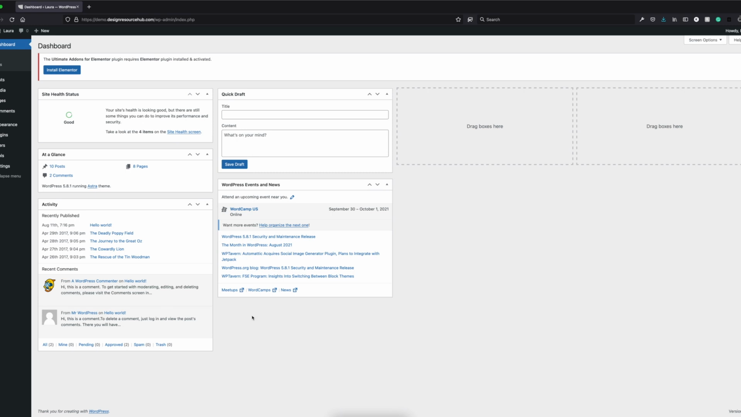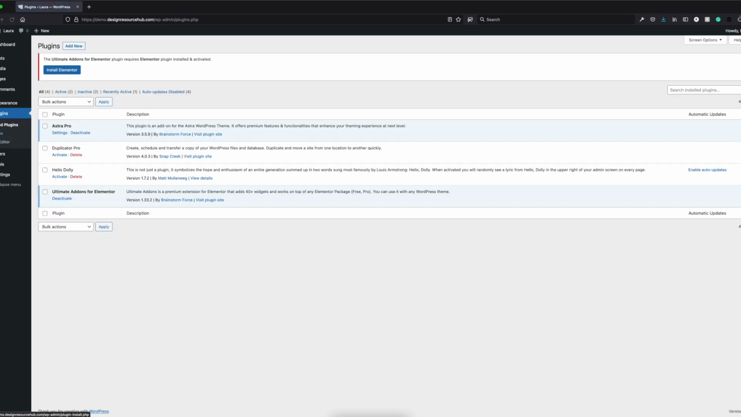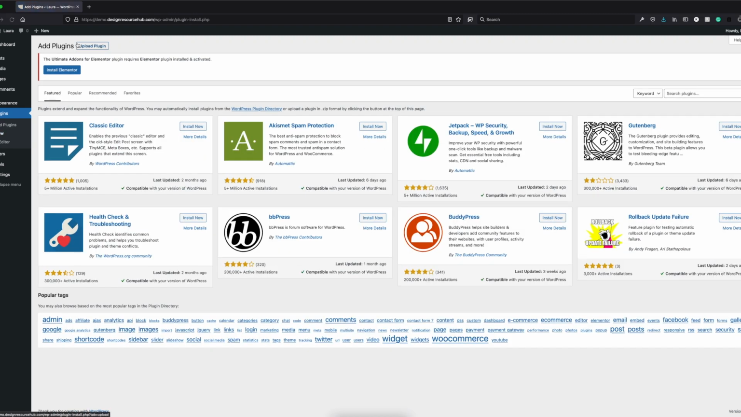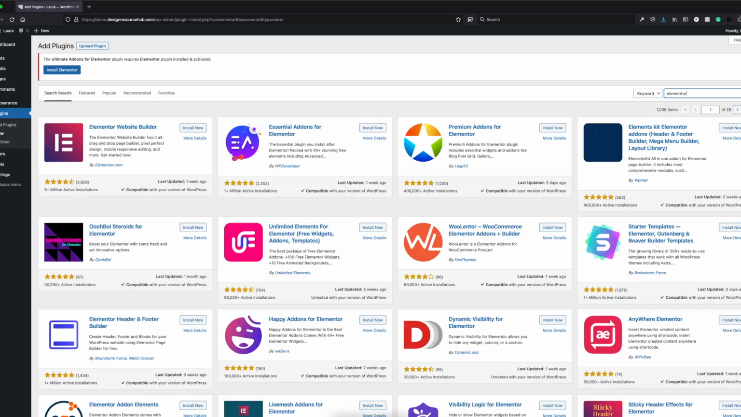To install Elementor, you're first going to need to click on Plugins in your dashboard. Here you can choose Add New, and then search for Elementor. Once it pops up, you're going to click Install Now, and once it's installed, you're going to activate it.